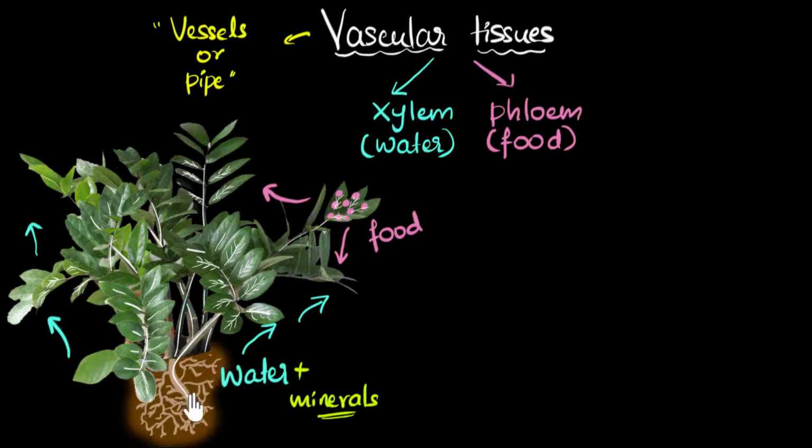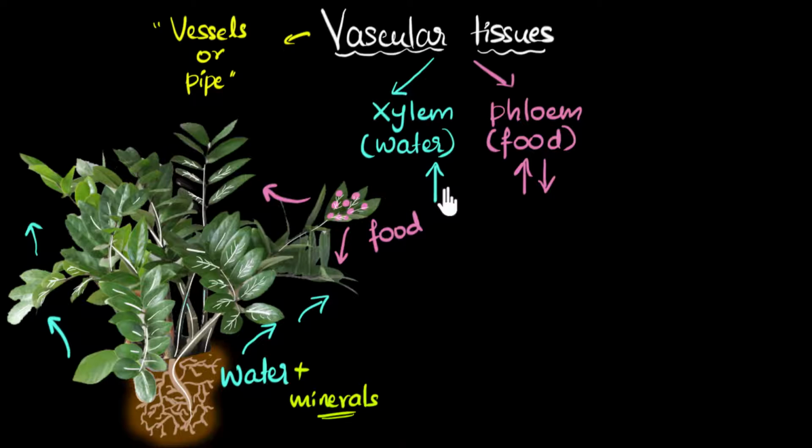And another reason why they have to be separate is because if you look at water, the water transport is only one direction, up. Can you see why? Because all the water and minerals are present in the roots, right? So we just have to transport it up to all the leaves. But the food transport has to be in both directions. Sometimes you would want the food to go up, maybe to the growing areas of the plants. Sometimes you want the food to go down in the roots. That's where the storage organs are, right? So you see, food needs to be transported in both directions.